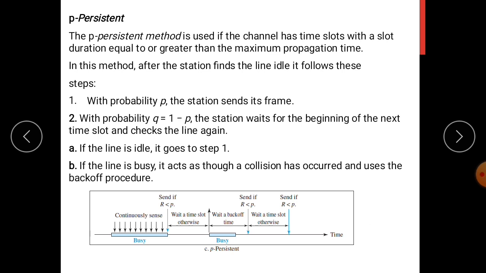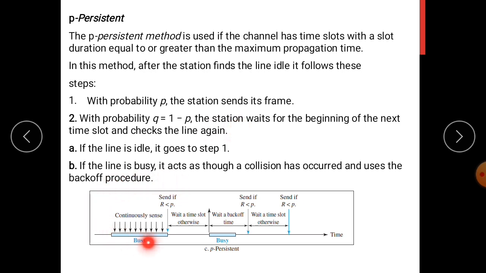So here in this method, after a station finds the line as idle, it will follow the following steps. With the probability P, the station will send the frame. And with the probability Q equal to 1 minus P, the station waits for the beginning of the next slot and checks the line again.